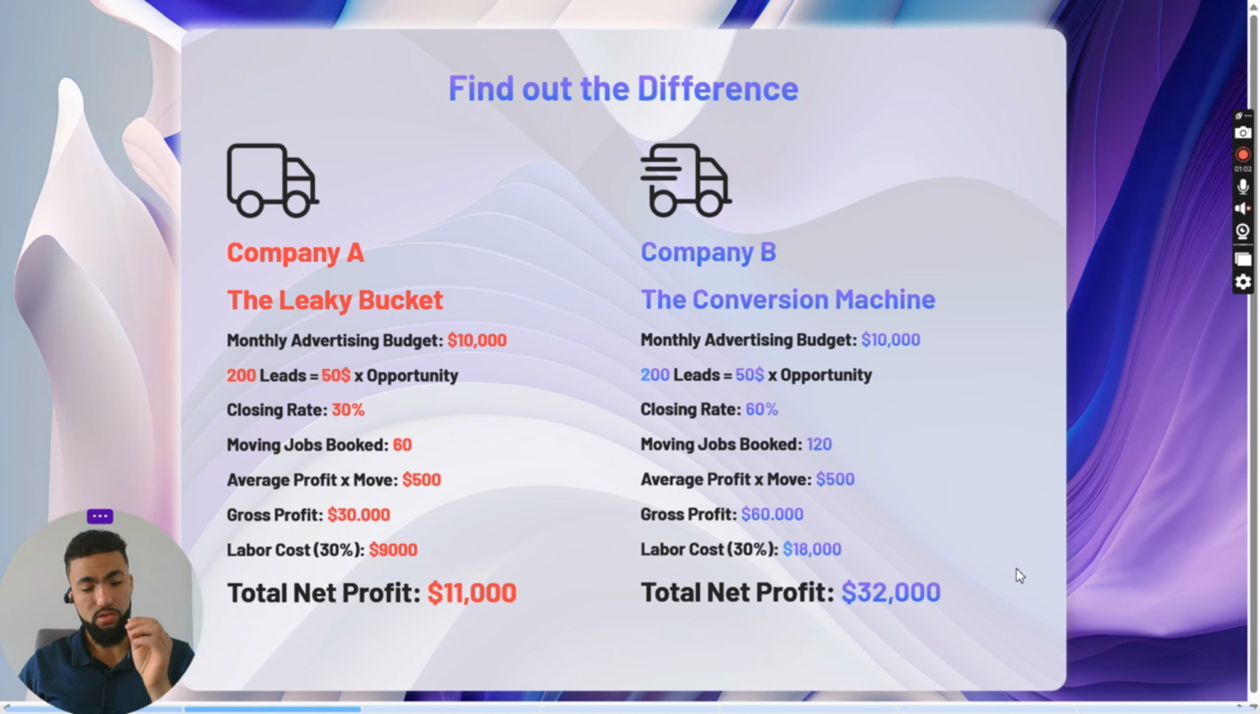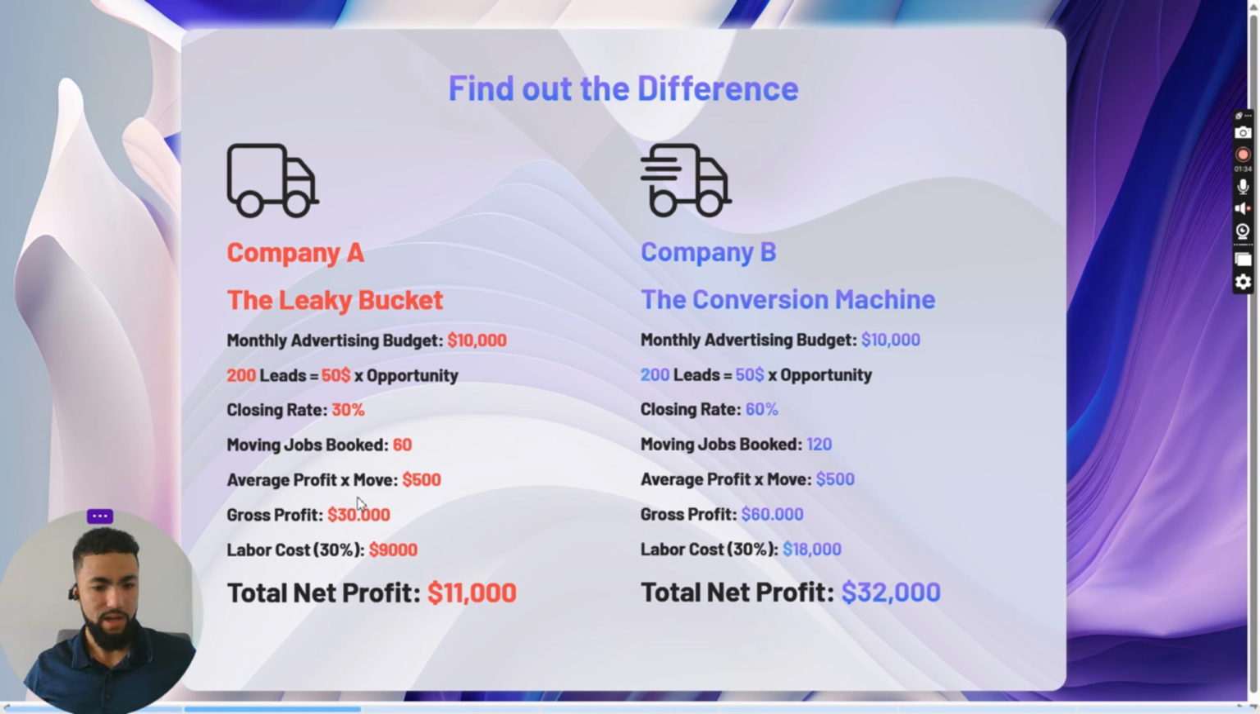Now, because of sales, company A has a closing rate of 30%. Now we're going to go through after what a closing rate is, right? And company B has a 60% closing rate. What does that mean? That company A, out of 200 leads, 200 quotes sent, gets 60 moving jobs booked. While company B, with a 60% closing rate, gets 120 booked moving jobs, right?